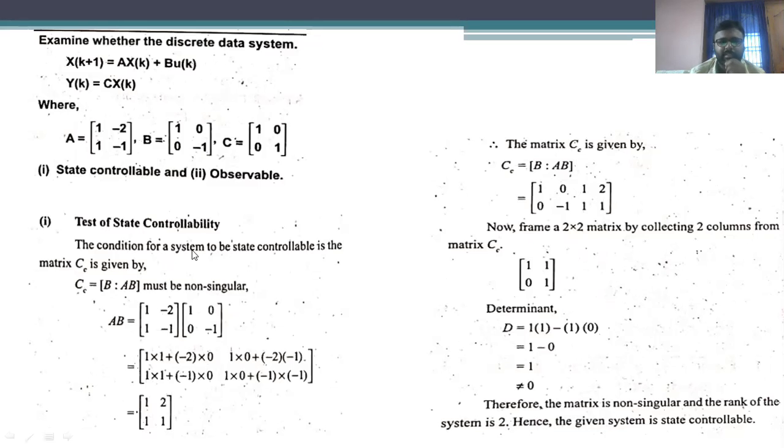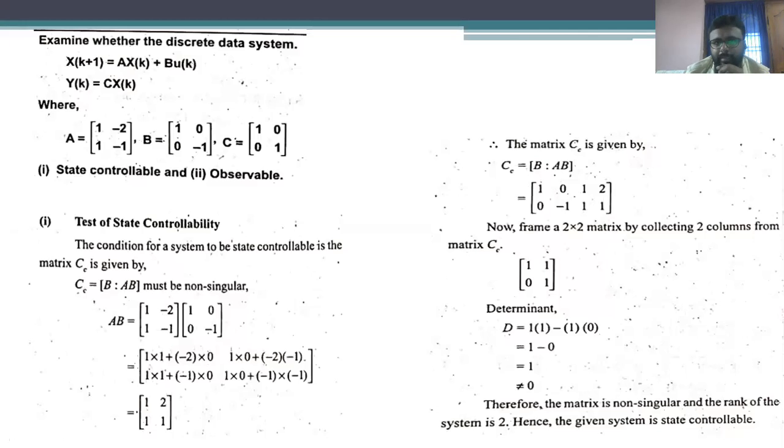So the condition for the system to be controllable: the size of the matrix is 2 by 2. Therefore, the controllability matrix is obtained as [B, AB]. AB is obtained as 2 by 2 into 2 by 2. We are going to get the values of AB as [1, 2; 1, 1]. And the B matrix is also 2 by 2. Therefore, just substituting the values of B and AB in the controllability matrix, we get a matrix of size 2 by 4: 2 rows and 4 columns.